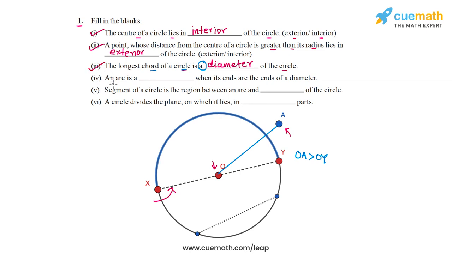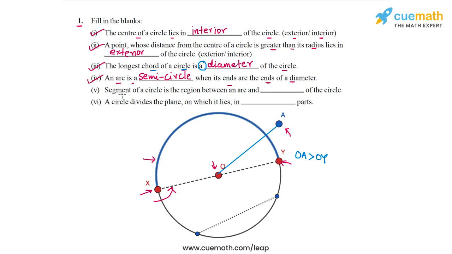Okay. The fourth statement says an arc is a dash when its ends are the ends of a diameter. So if you look at this figure here, I've highlighted this arc whose endpoints are X and Y, and X and Y are the endpoints of a diameter. So whenever you have such an arc whose endpoints are the endpoints of a diameter, such an arc is a semicircle because it covers half of the circumference. So in part 4, we will write semicircle. So any such arc is a semicircle.